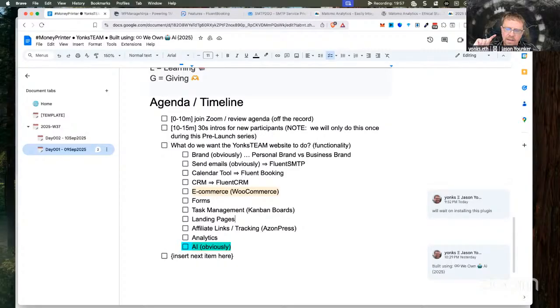And the AI readiness assessment, I anticipate will be a critical tool for AI coaches as a component of onboarding people, so that we can best serve them with the We Own AI technology solutions that we're going to be providing through this bundle of tooling.